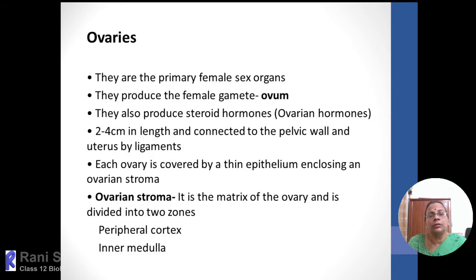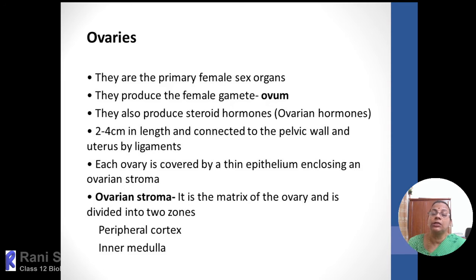And the length of the ovary can be approximately 2 to 4 centimeter, and it is attached to the pelvic wall as well as to the body wall as well as to the uterus by the ligament. When we talk about the structure of the ovary, it is covered by a germinal epithelium, and there is also a connective tissue sheath layer, same as in the testis. It is called tunica albuginea, and it is lined by germinal epithelium.